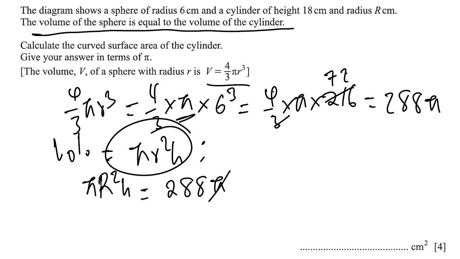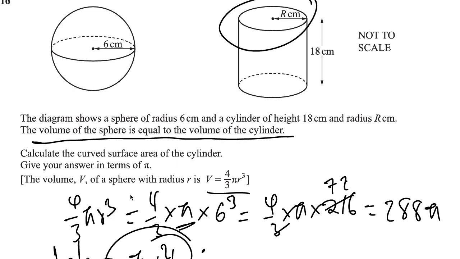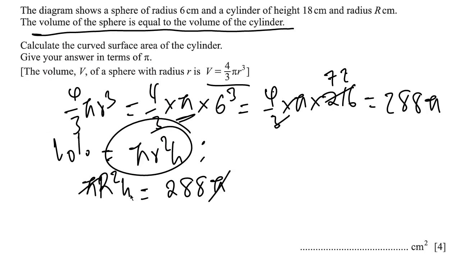This pi and this pi cancel, and the height of the cylinder is given as 18. So r squared times 18 equals 288.